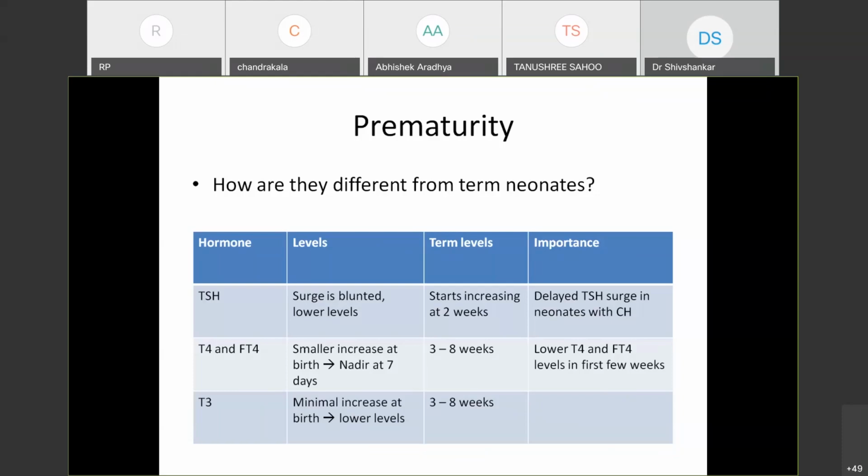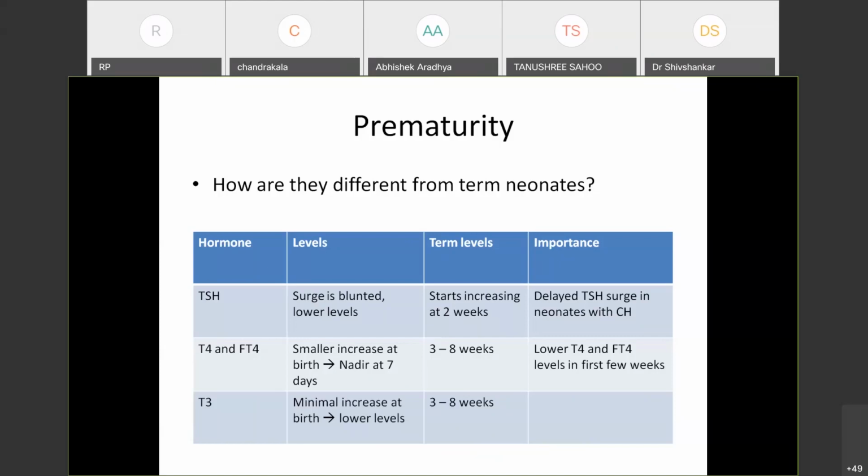And unfortunately, this nadir comes when we see the cutoff of less than 8 or 1 for free T4 and T4, the nadir falls below this level. So this gives rise to the entity of transient hypothyroxinemia of prematurity. Actually, the child is not hypothyroid. Just because the T4 is at its nadir, we tend to diagnose it as hypothyroidism based on the laboratory test. And T3 also follows the trend of T4.